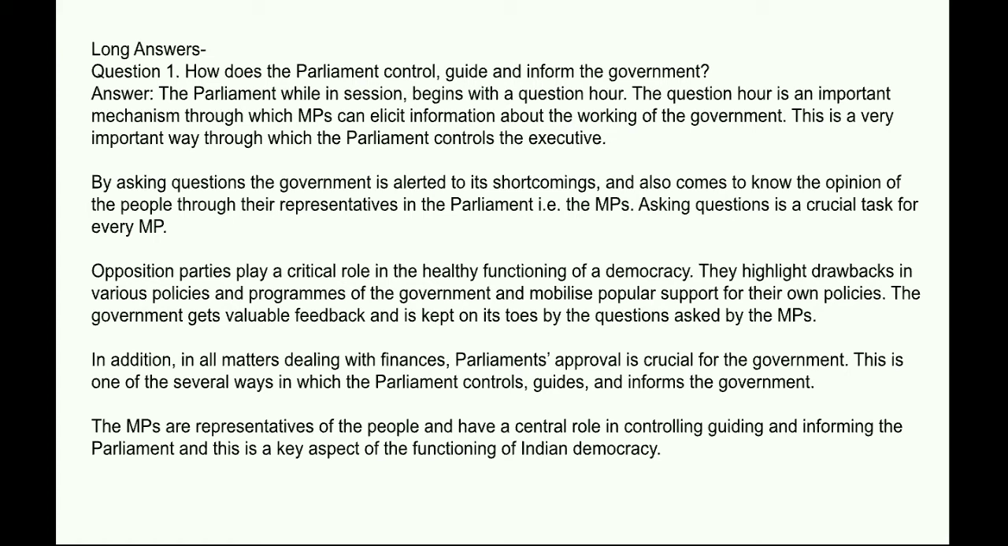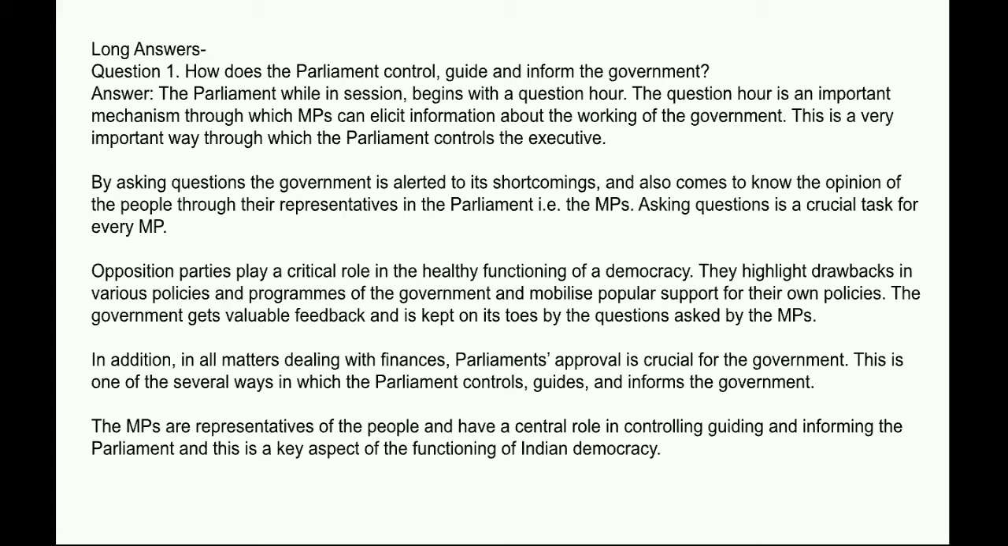By asking questions, the government is alerted to its shortcomings and also comes to know the opinion of the people through their representatives in the parliament. Asking questions is a crucial task for every MP. Opposition parties play a critical role in the healthy functioning of our democracy. They highlight drawbacks in various policies and programs of the government and mobilize popular support for their own policies. The government gets valuable feedback and is kept on its toes by the questions asked by the MPs.